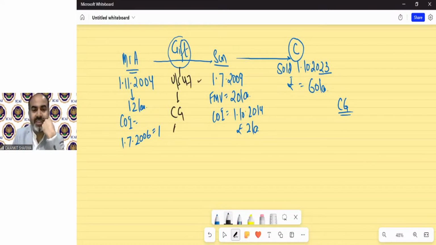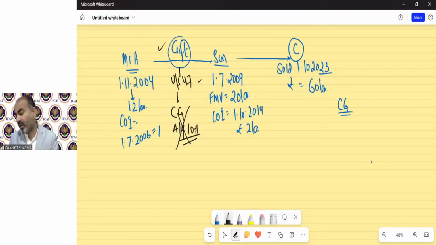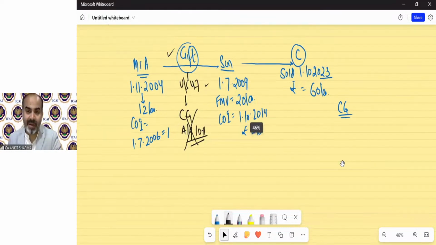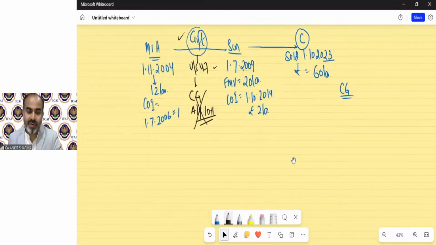That means for assessment year 10-11, there is no requirement to calculate any capital gain. So this is our theoretical point. It says when you gift any asset to anyone, that is exempted from capital gain. So why will it be a numerical question? Because in the examination, it will not stop over here. The end will not be over here.